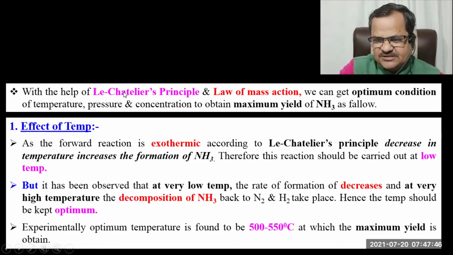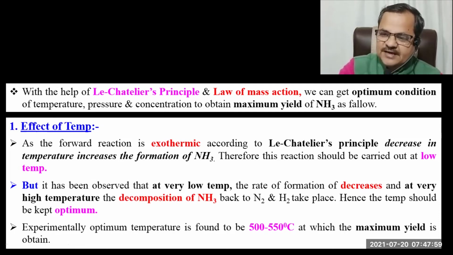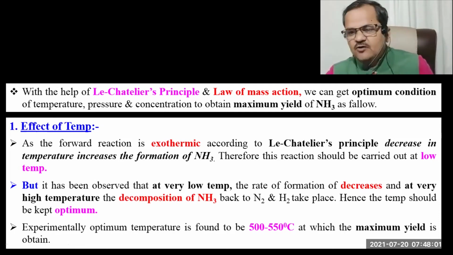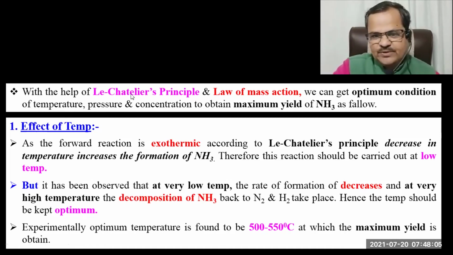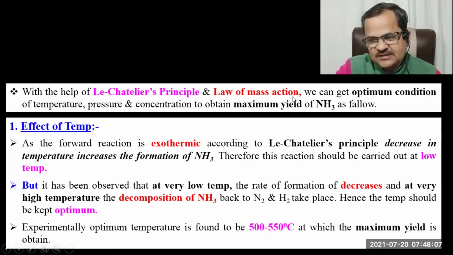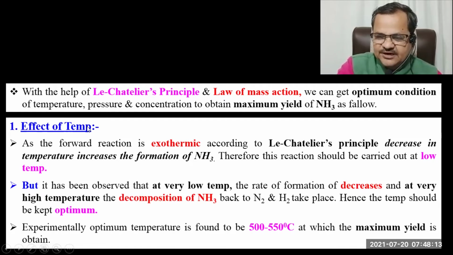So these are the basic principles which tell us whether you have to carry this reaction in lower temperature or higher temperature, lower pressure or higher pressure, with decreasing concentration of reactants or with increasing concentration of reactant. That can be decided on the basis of the Le-Chatelier principle as well as law of mass action, isn't it? So first of all, let us study the effect of temperature on this reaction.